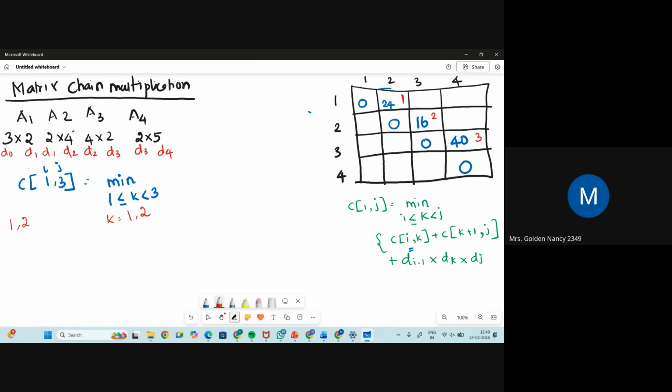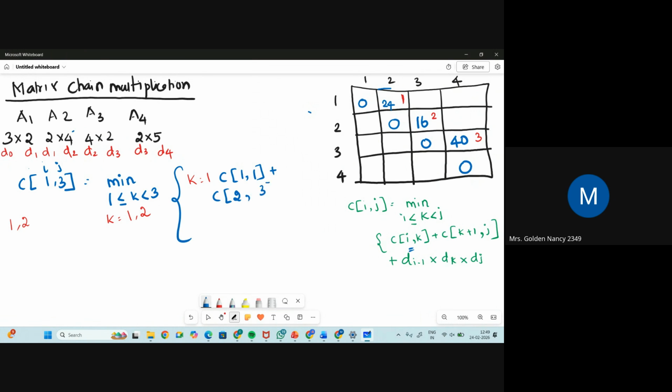So now you can find why minimum is used. I'll tell you. There are two k values, so you have to apply the formula twice. Now the value of k is equal to 1, because we got two k values. So I'm going to apply the formula: C of, what is the value of i? 1 comma k value, which is 1, plus C of k plus 1, which is 2, comma what is the value of j?